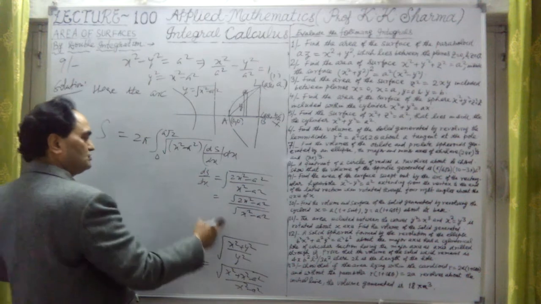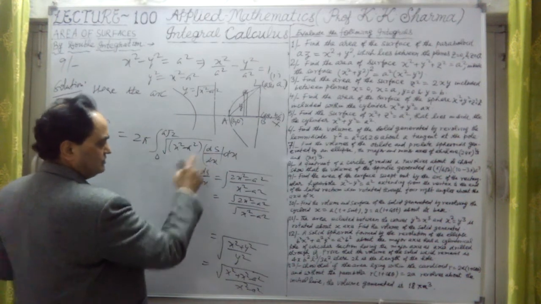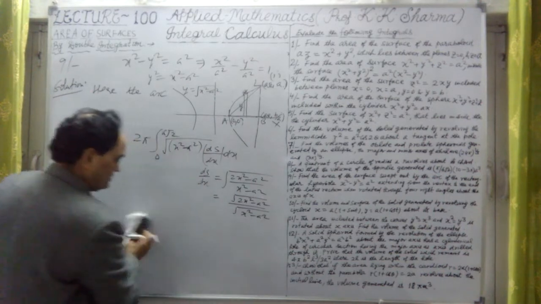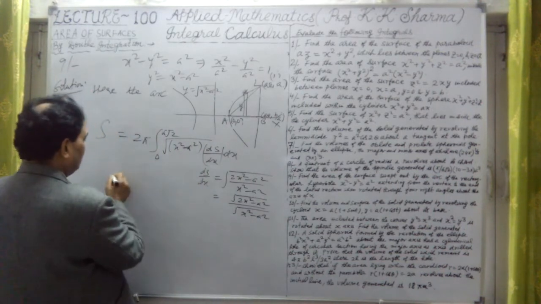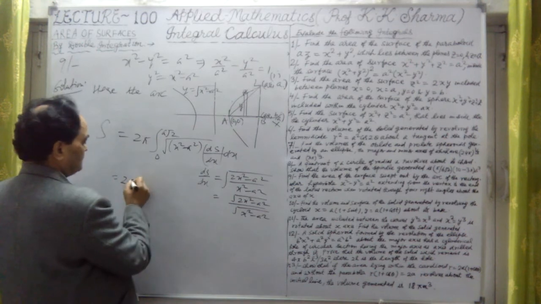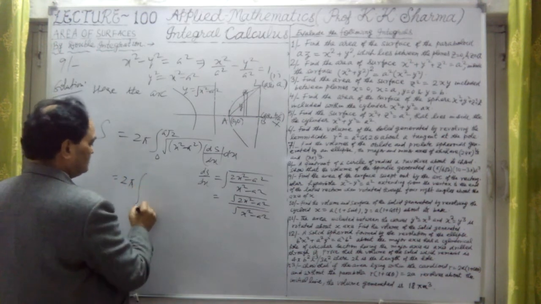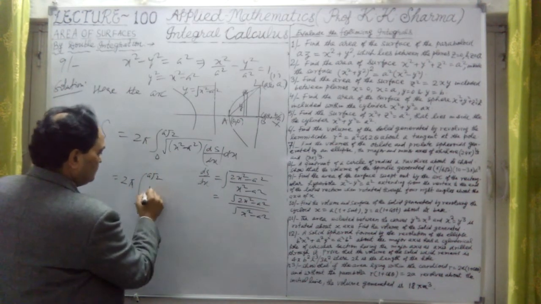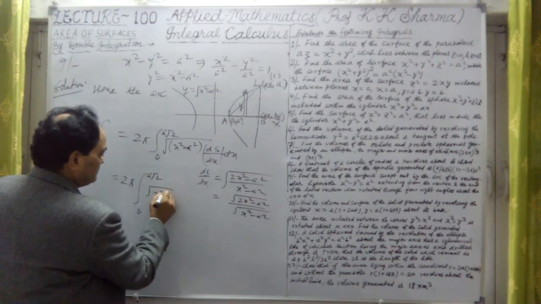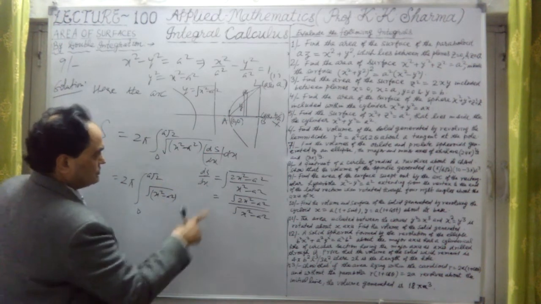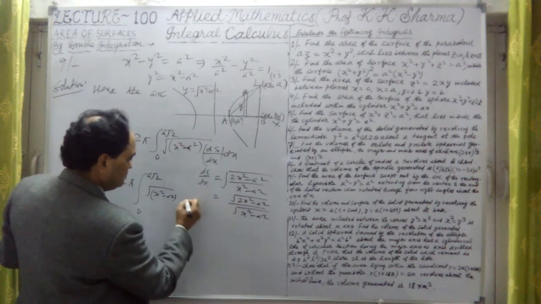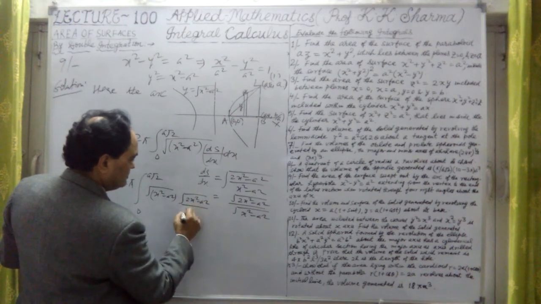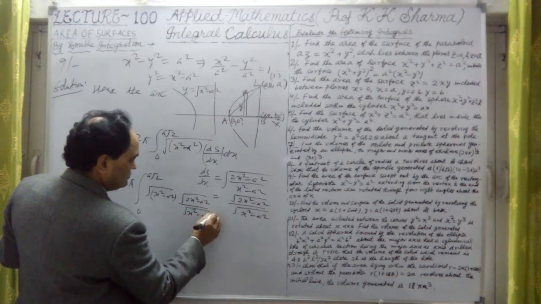Now if I substitute this value of ds upon dx here, what will it give us? Let me now substitute this value here. Total surface area twice pi, let me take outside, this is 0 to a under root 2. Now under root this value of y is x square minus a square into ds upon dx is this value, which is under root twice x square minus a square divided by under root x square minus a square into dx.